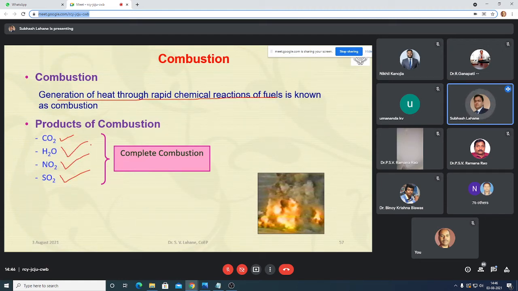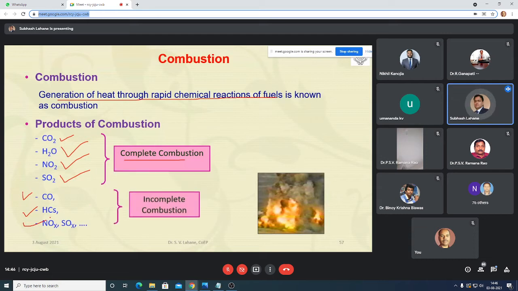These are the products for complete combustion. And if there is an incomplete combustion, then there will be CO, HC, and NOx. So this is for incomplete combustion. We always look for the complete one only. We don't expect this one, we don't want this.